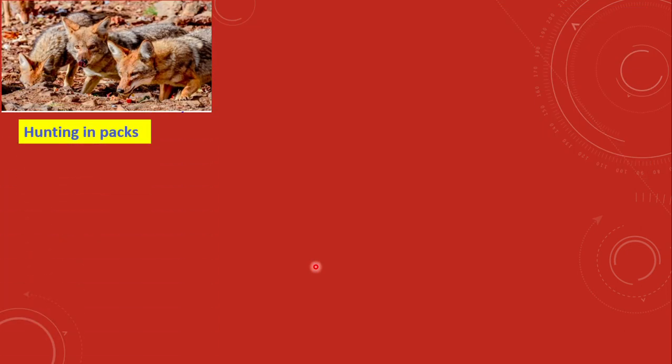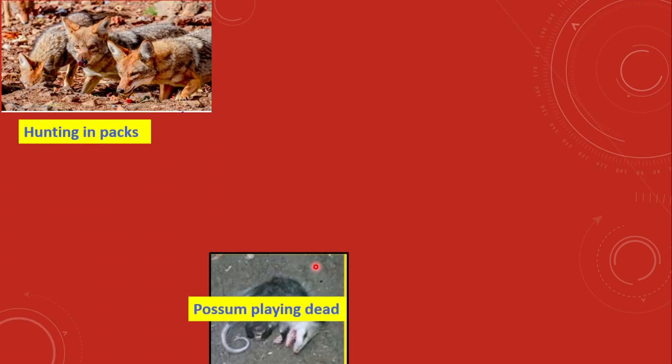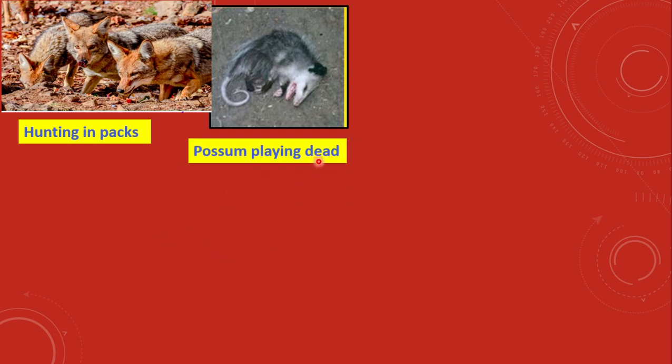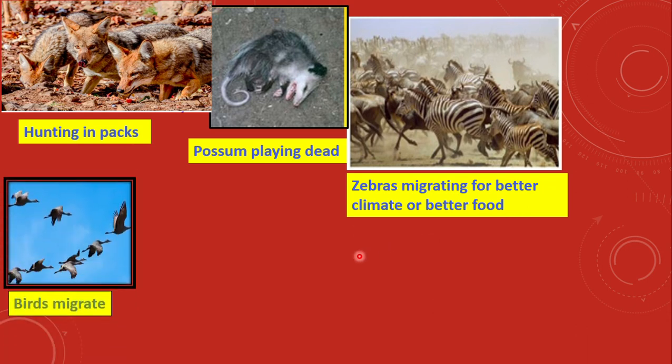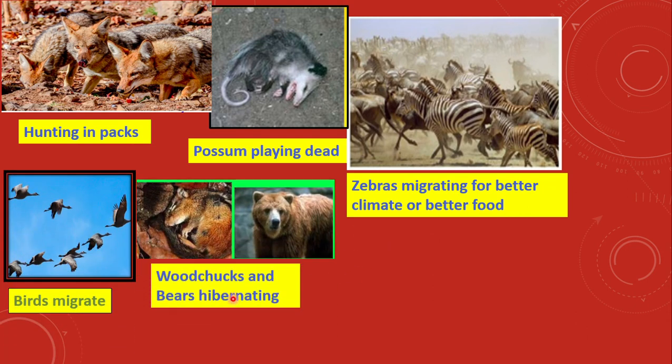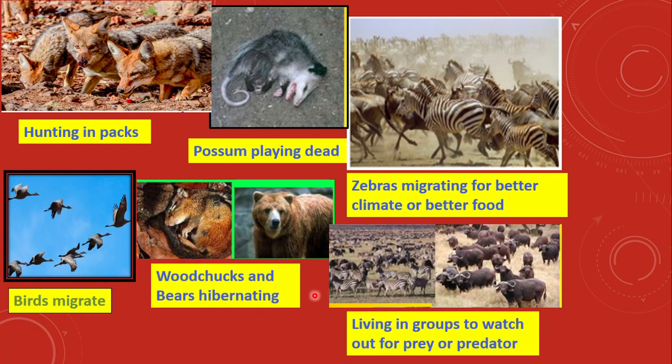These are the behavior adaptation. Hunting in packs, playing dead, zebras migrating, the woodchucks and bear hibernating, and the zebra living in groups to watch out for prey or predator.